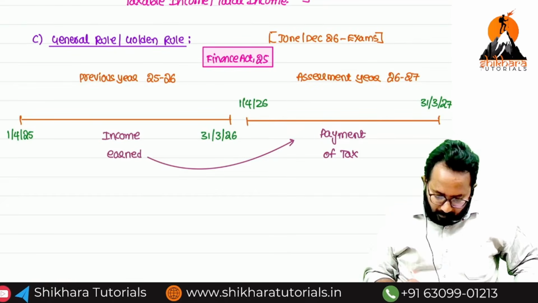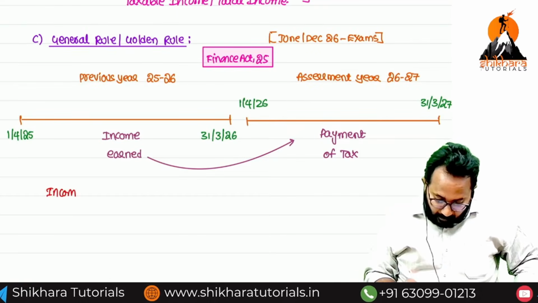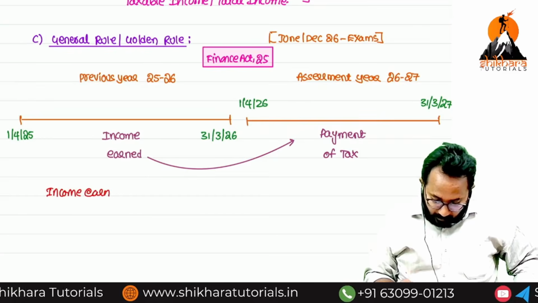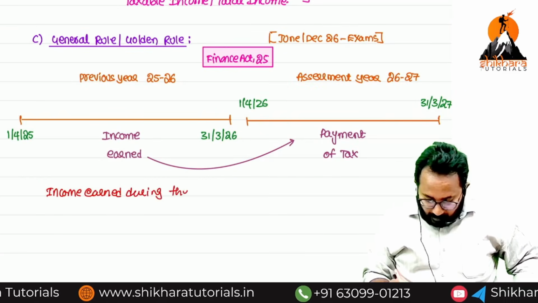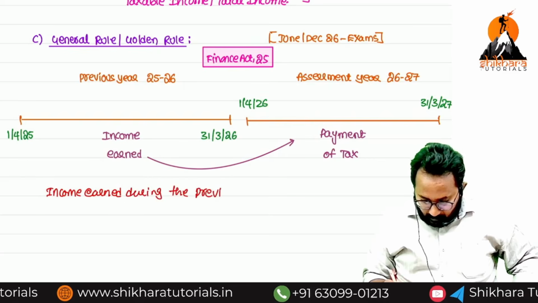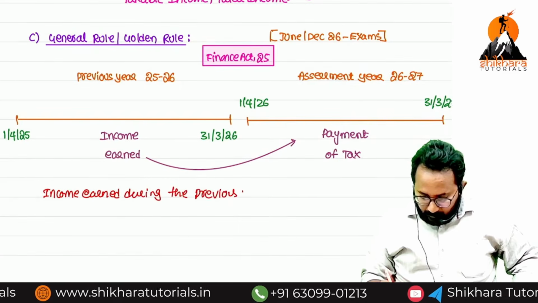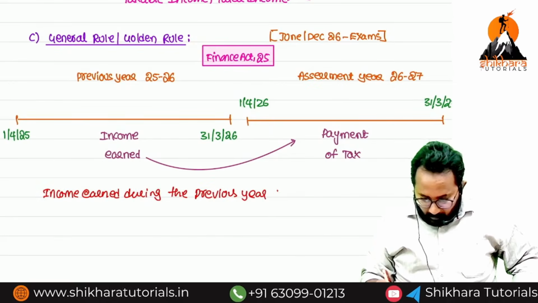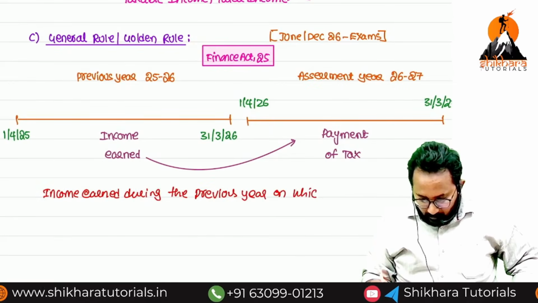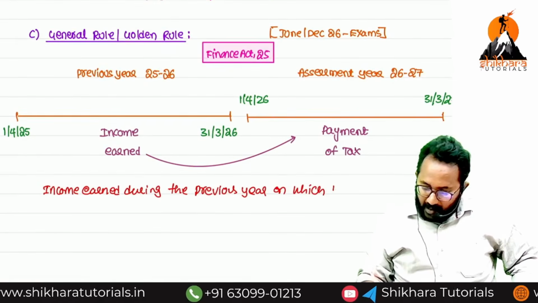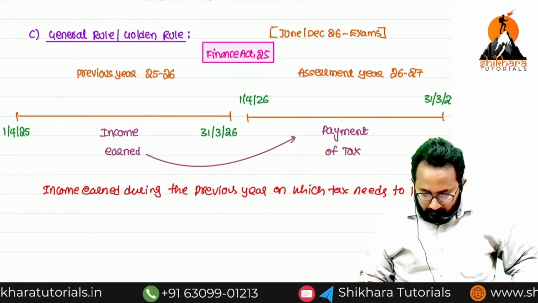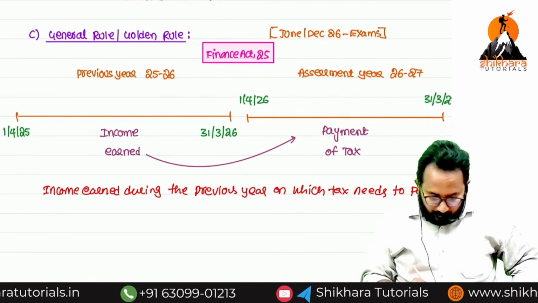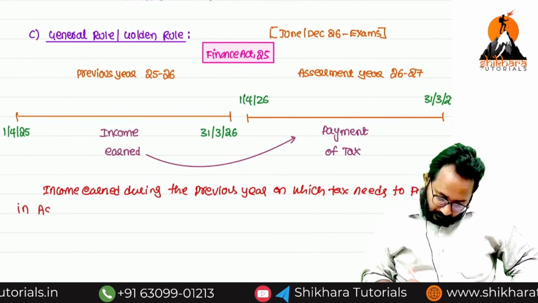Always remember: income during the previous year, on which tax needs to be paid in the assessment year.